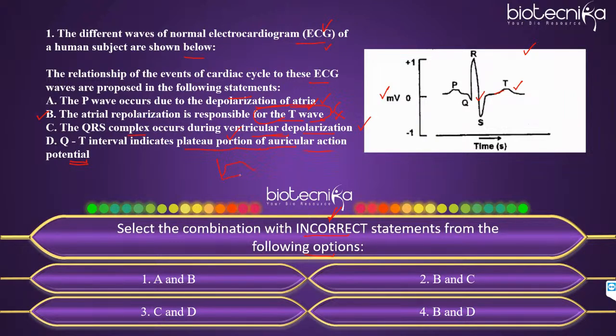If you remember this graph, it depolarizes, reaches plus 20, and then it goes back, right? To which value does it go back? It goes back to around 0 millivolt. So that is what we see over here. So if you see the QT interval, is it indicating 0? Is it the plateau phase? No, right? So that is why D is also incorrect. So the right answer will be option B and D. Okay, Gautami, what you are saying is about the time intervals.